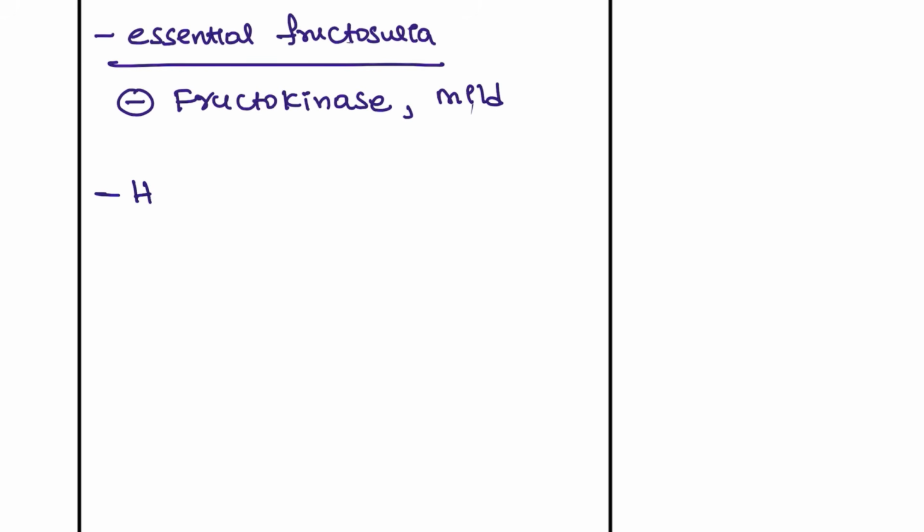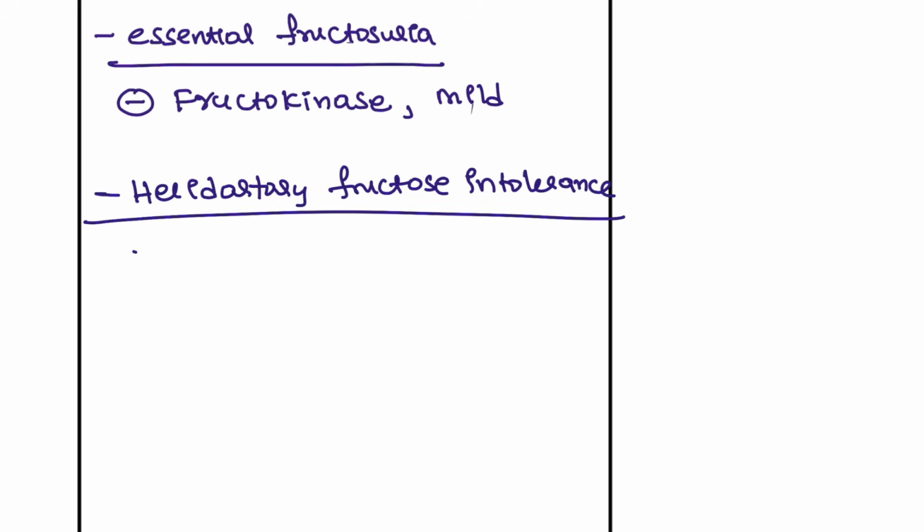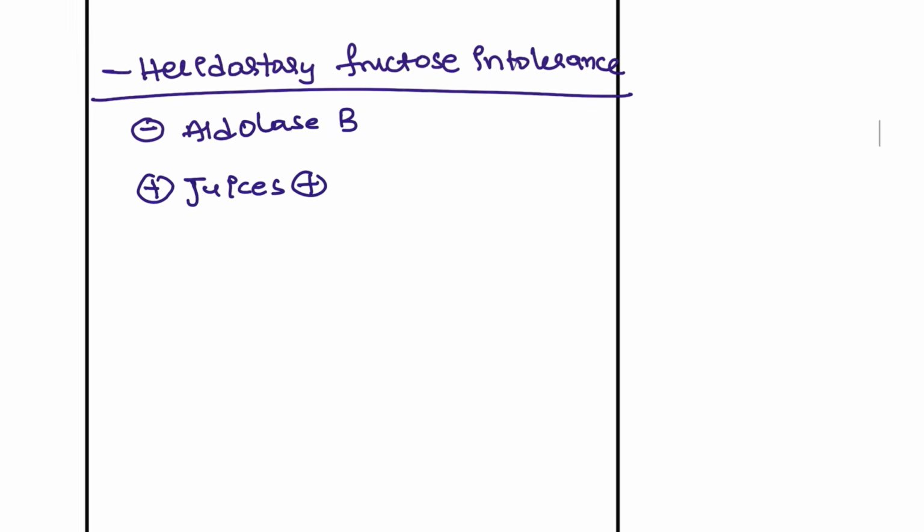You also have the other one, hereditary fructose intolerance, which can be a moderate condition, and this is deficiency of aldolase B. What is the triggering point? Juices. Children taking juices, this is going to be the triggering point.